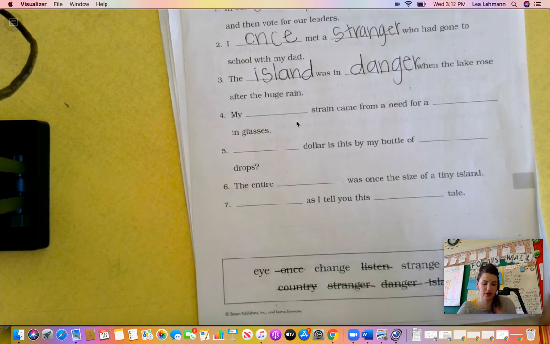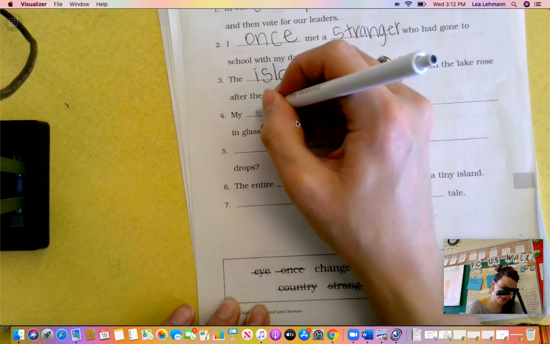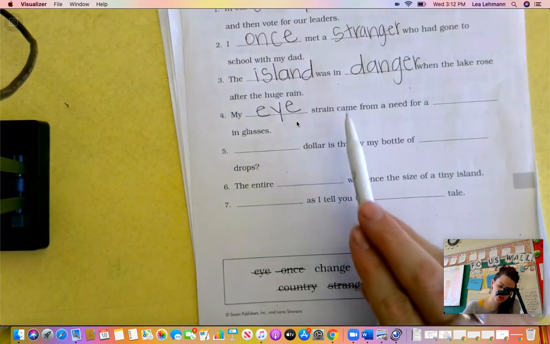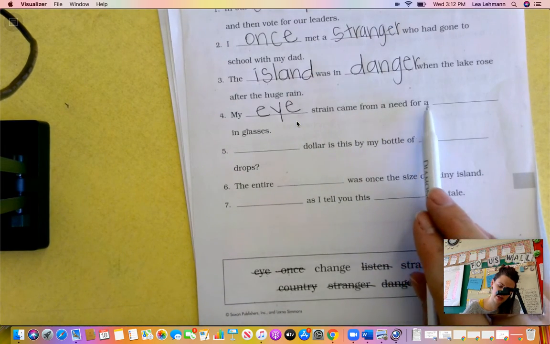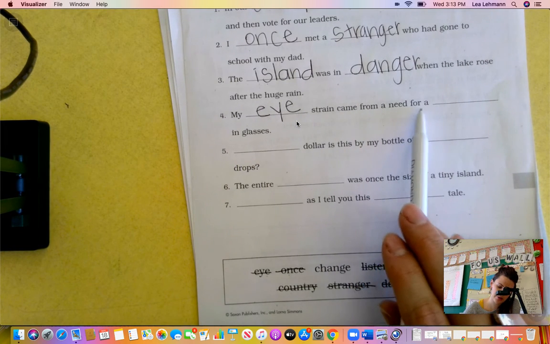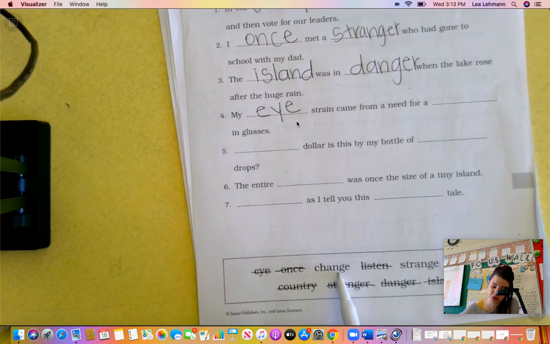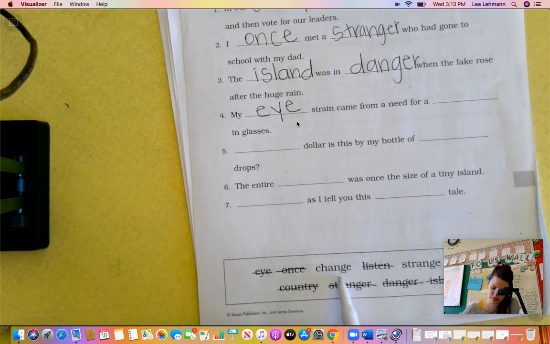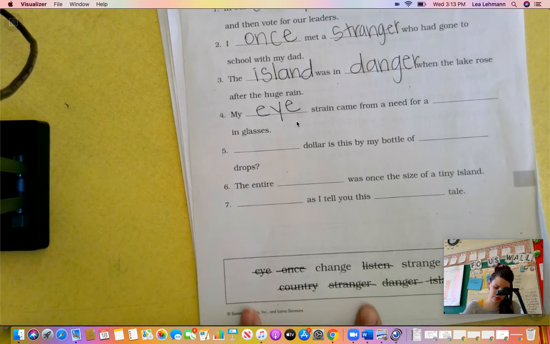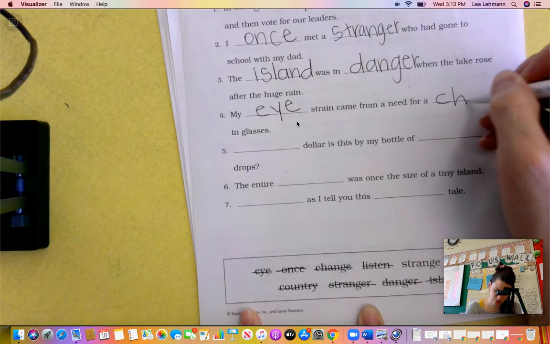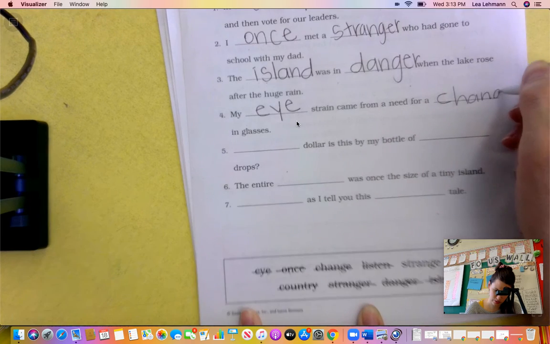My I strain came from a need for a blank in glasses. From a need for a change, that makes sense, in glasses. A strange in glasses, no. Or a whose in glasses. Change makes the most sense. So, change.